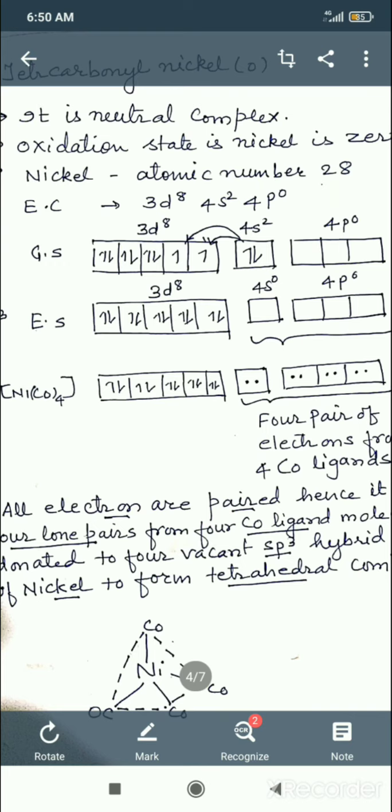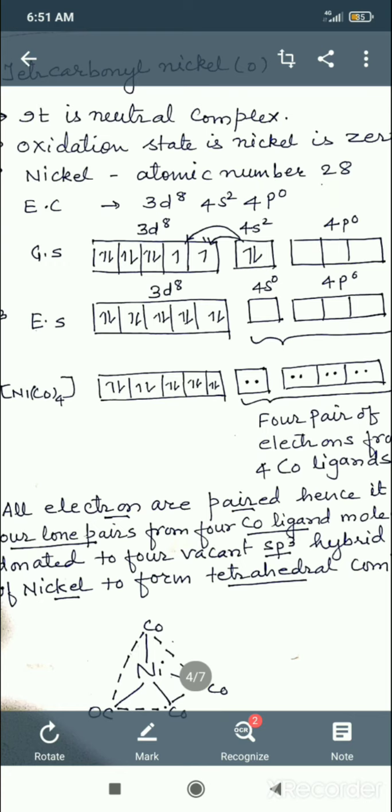The electrons will be snatched by the 3d orbital. The 4s electrons will enter into the 3d. So all the 10 electrons are paired now. If electrons are paired, what will be the complex? The complex will be diamagnetic.